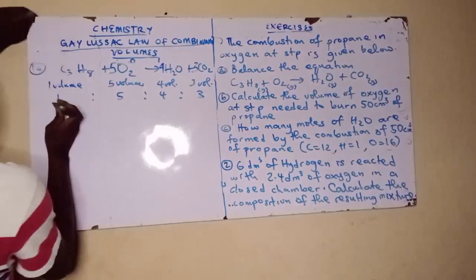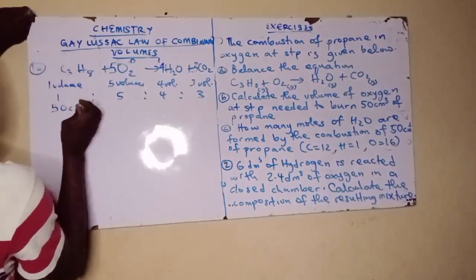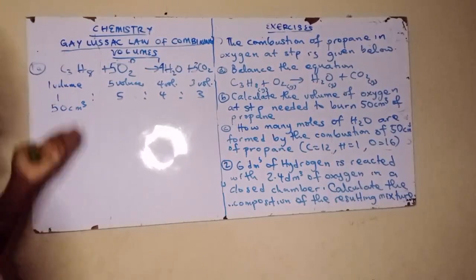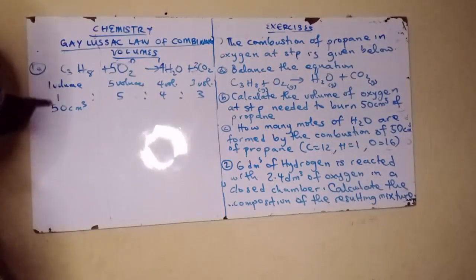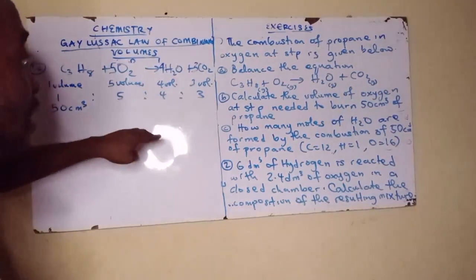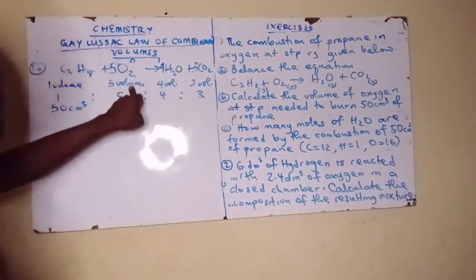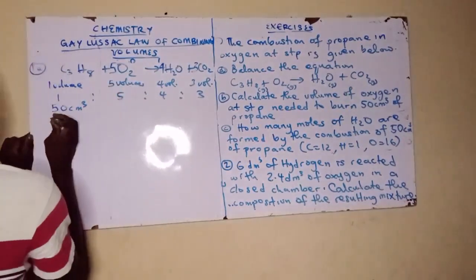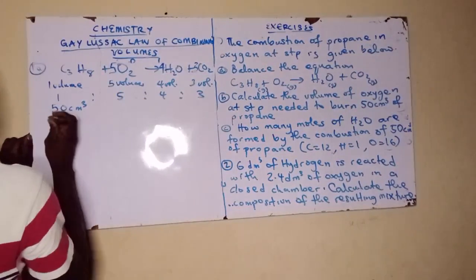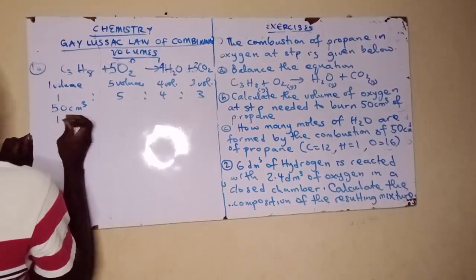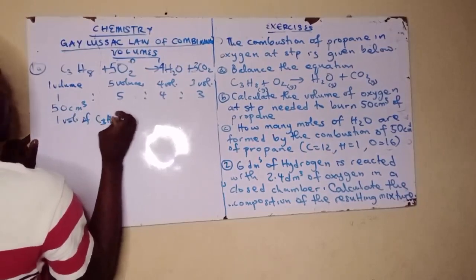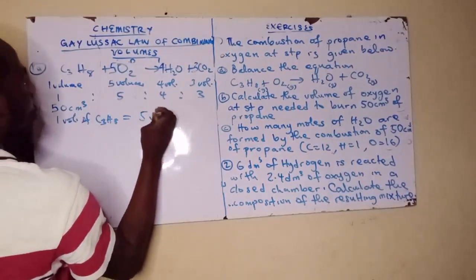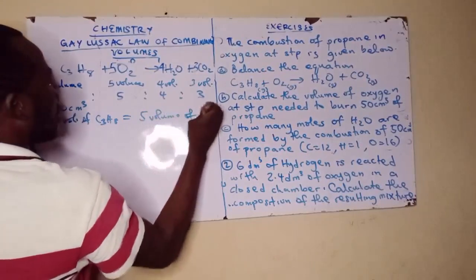Now tí propane bá jẹ́ 50 cm³, then automatically tá a bá fẹ́ wo ti oxygen tá a need, since one volume is corresponding to 50 cm³, then ó mean pé 5 volumes of oxygen la máa need nìyẹn. So we now say that one volume of propane will need 5 volumes of oxygen.